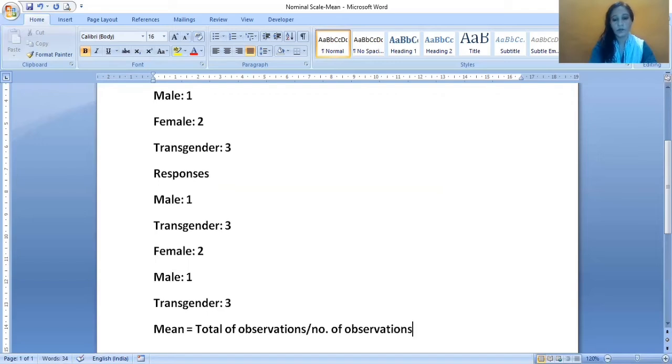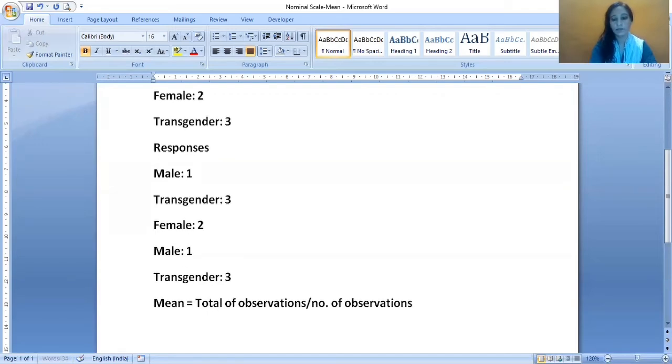With this formula we can calculate the mean for the responses. So the mean would be 1 plus 3 plus 2 plus 1 plus 3, divided by 5.